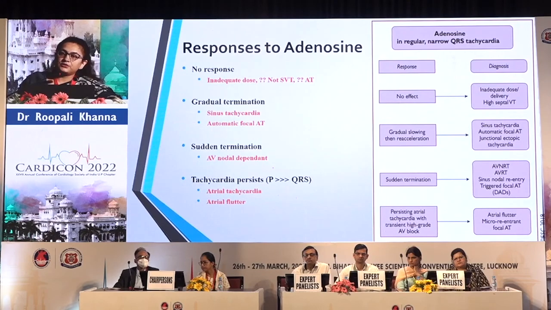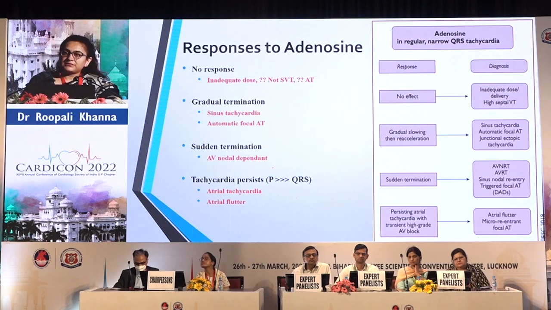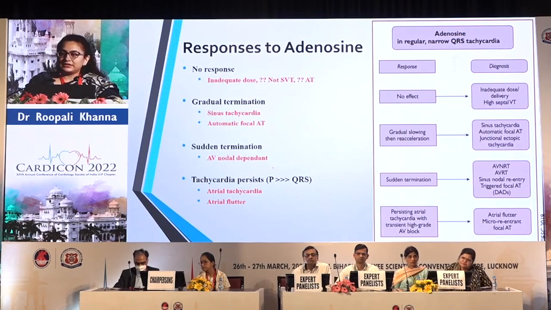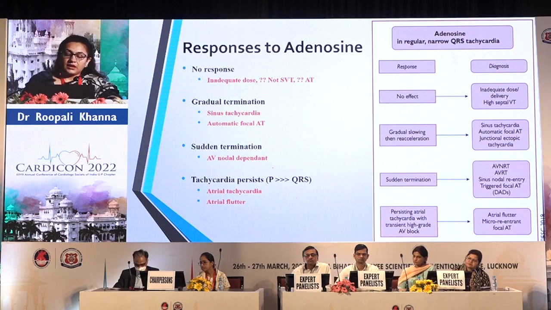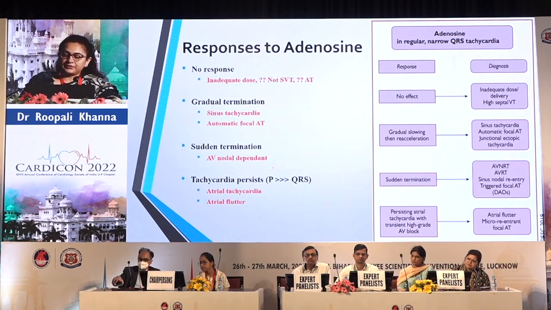What about adenosine? Adenosine is given to differentiate between these two, and sometimes as therapy also. If we sometimes have no response, that means either an inadequate dose has gone or it is not SVT, it may be a fascicular or septal VT type thing. If it is a gradual termination, it may be seen in sinus tachycardias and sometimes automatic focal atrial tachycardia, because it's not dependent on the re-entry tract. And if it is a sudden termination, that is an AV nodal dependent tachycardia, either AV-NRT or AVRT would be suspected.